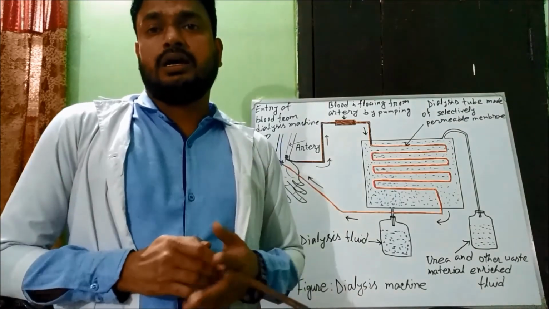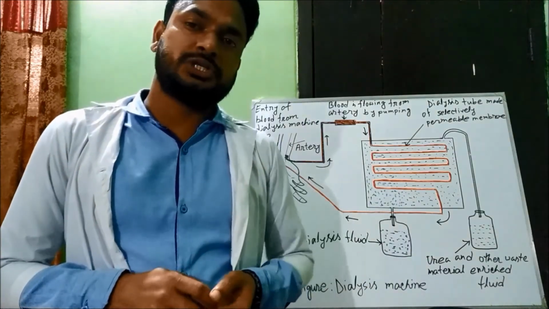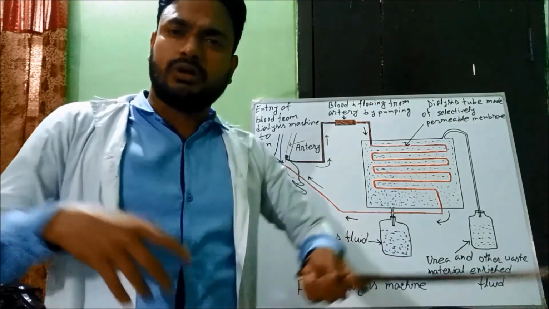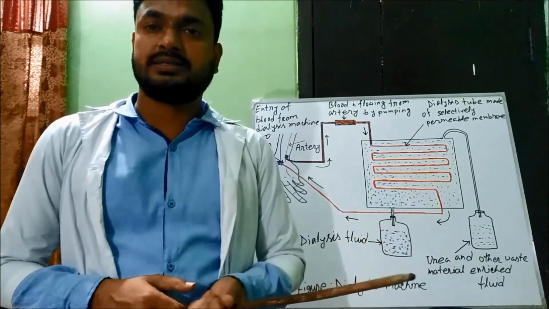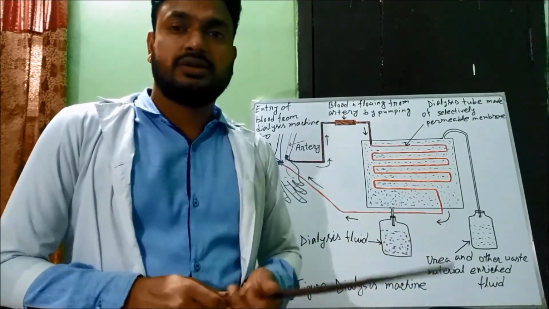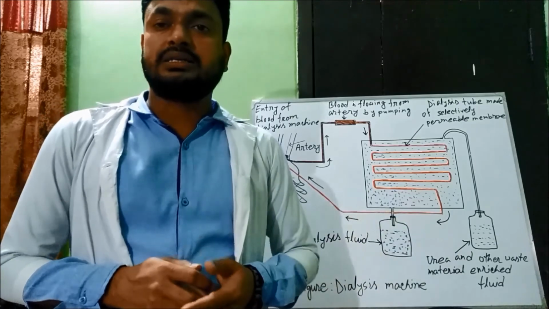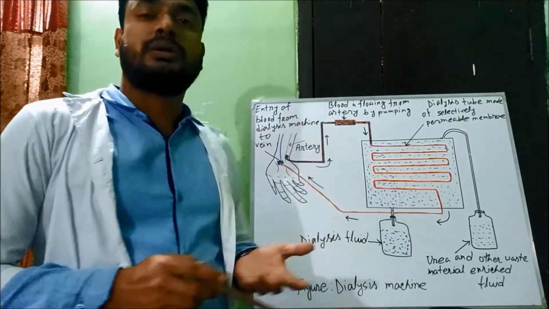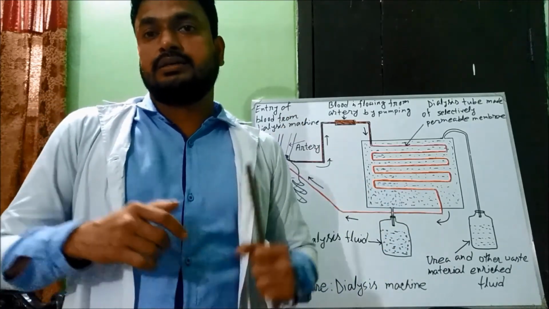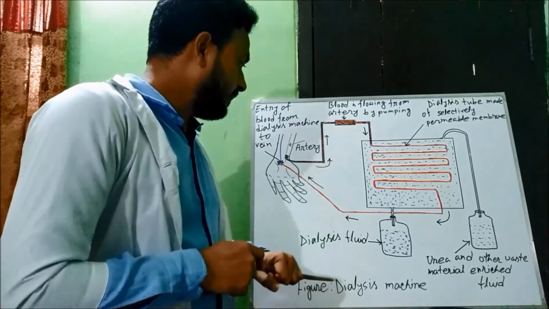In this way, harmful nitrogenous waste products are separated from the blood and excreted from the dialysis machine, and purified blood enters the patient's body. This is the function of the dialysis machine.